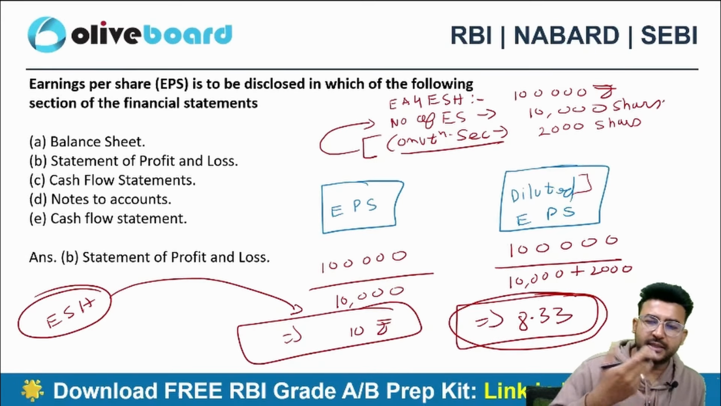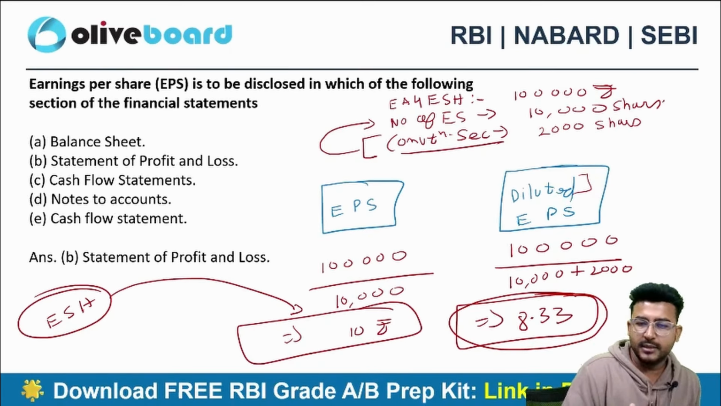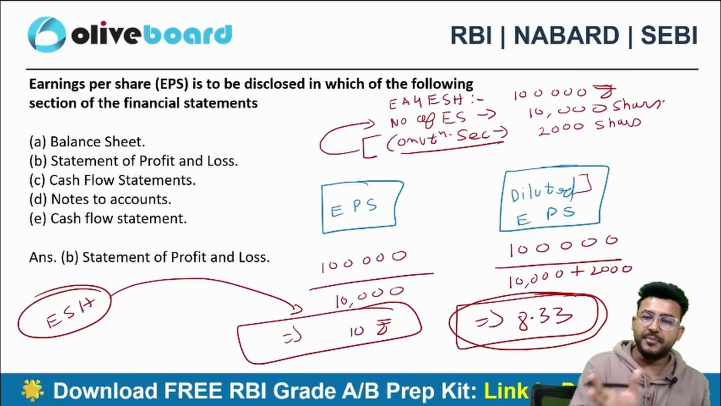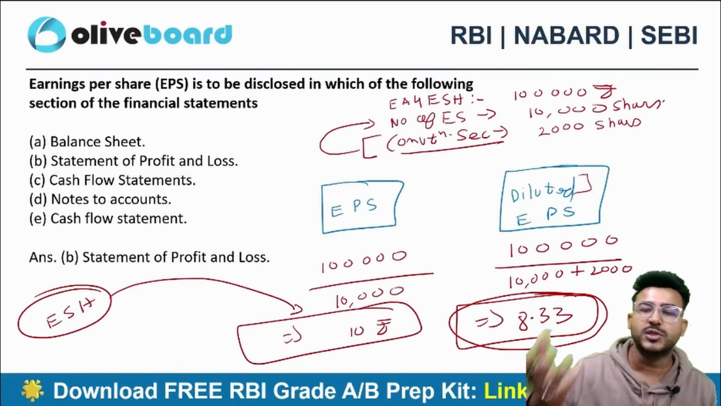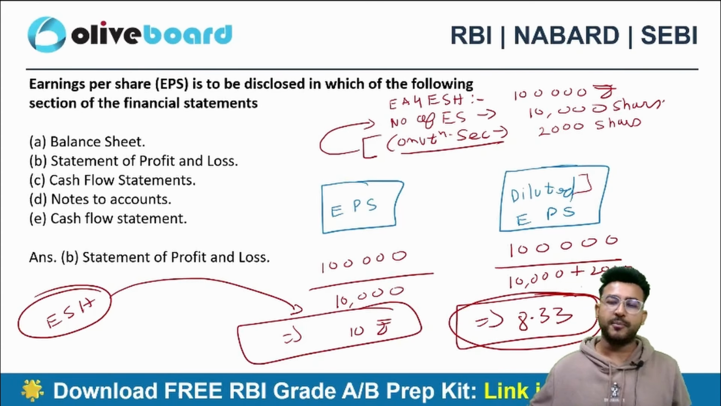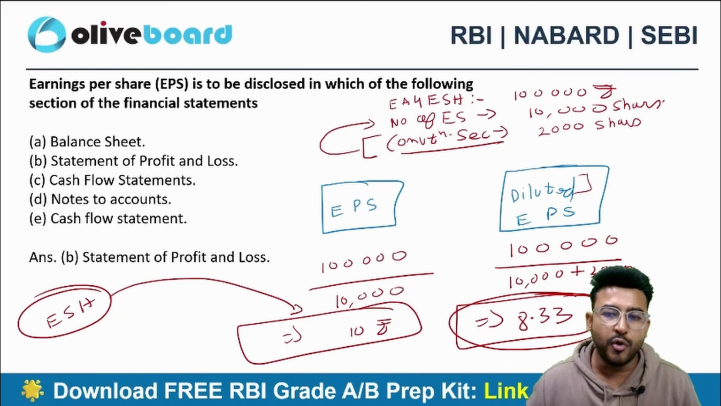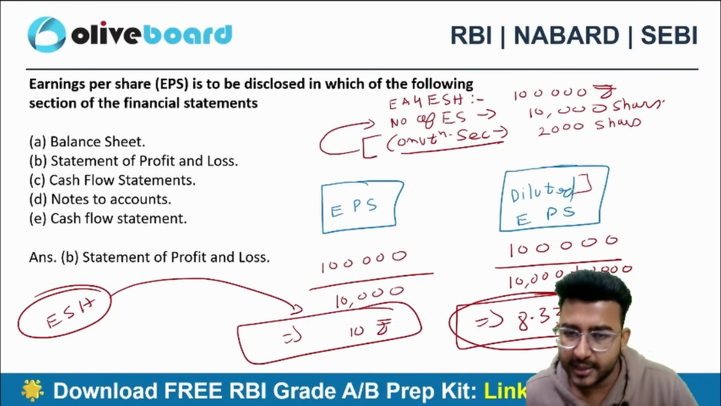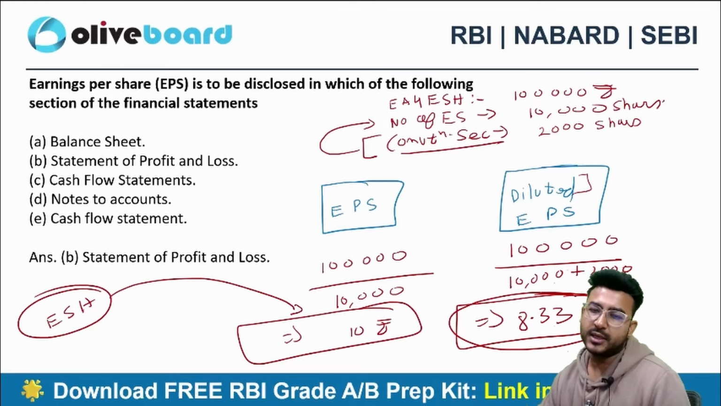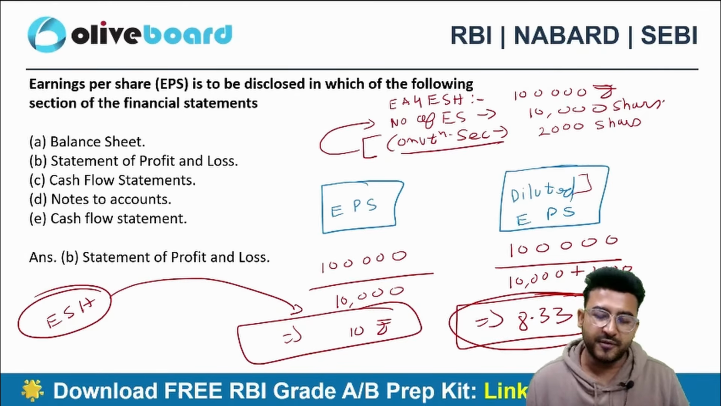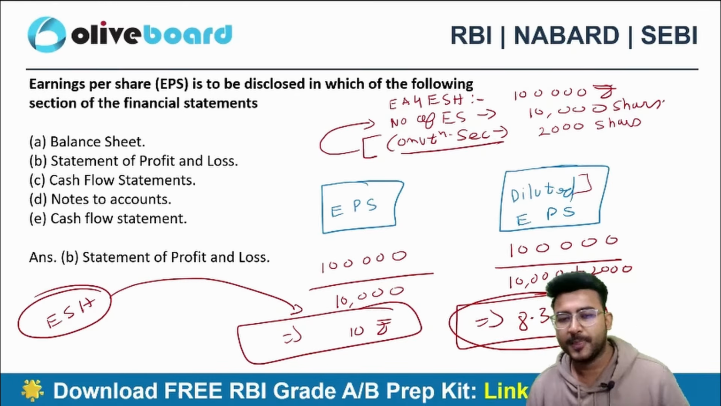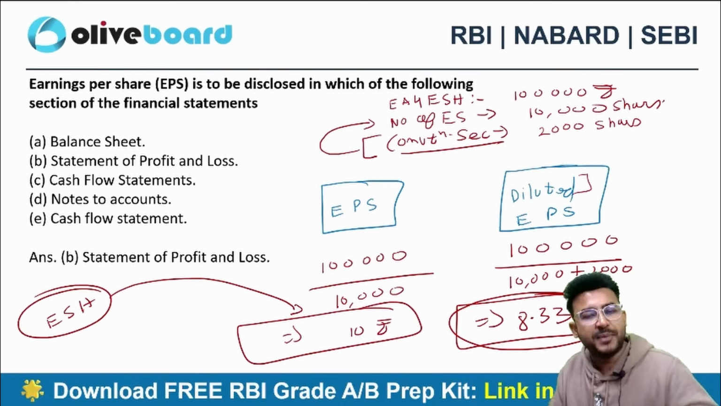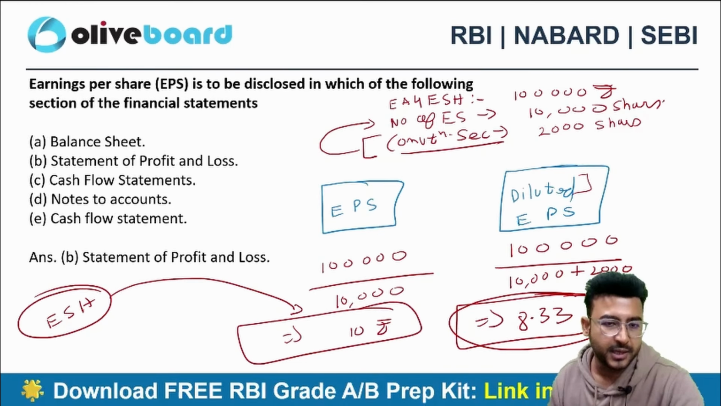So it's just a methodology of presenting things to the owners of the company, that right now you are earning 10 rupees per share, but in future you will earn only 8.33 per share. Why? Because there will be more and more shareholders in the near future. I will convert the compulsorily convertible preference shares and debentures also into equity. So it's just a way of presenting. Okay, so that's the meaning of diluted EPS.